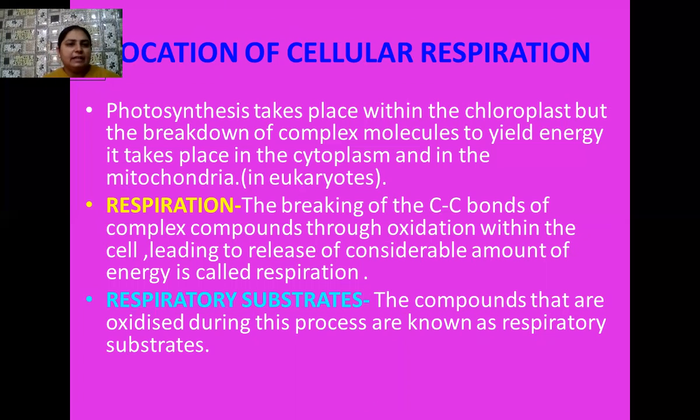If the process takes place under anaerobic condition, then it is known as glycolysis. But if the oxidation of these macromolecules takes place in plenty of oxygen, then complete oxidation takes place, and the process is called aerobic respiration, and it takes place in mitochondria.